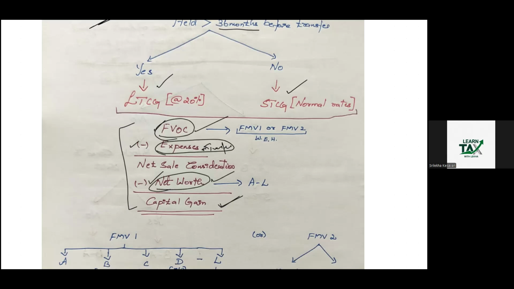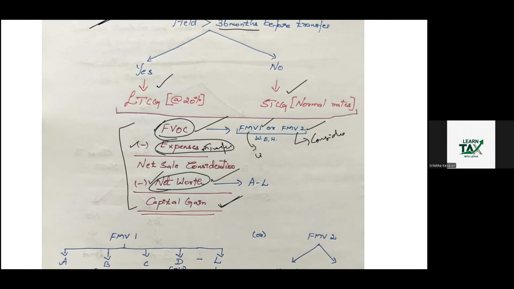Okay. What is the formula for FVOC, full value of consideration? FMV1 or FMV2, whichever is higher. This FMV1 is any monetary or non-monetary consideration, anything. So, this is the consideration, whatever they have received. This FMV1 is called, what is that? Transfer of undertaking. This is the undertaking transfer.